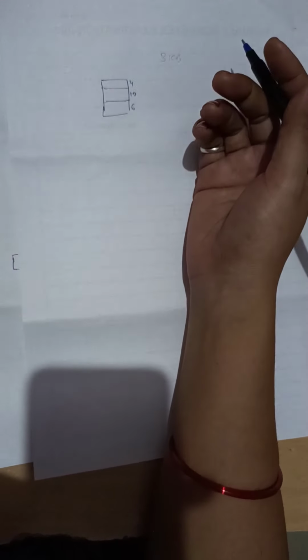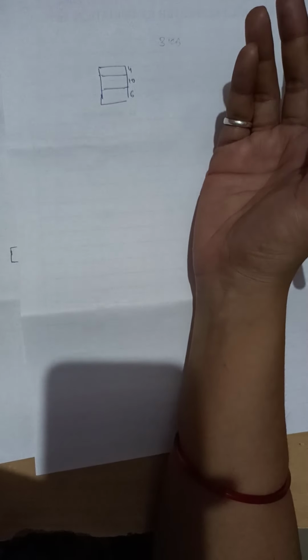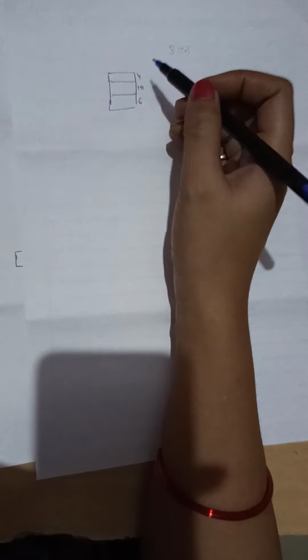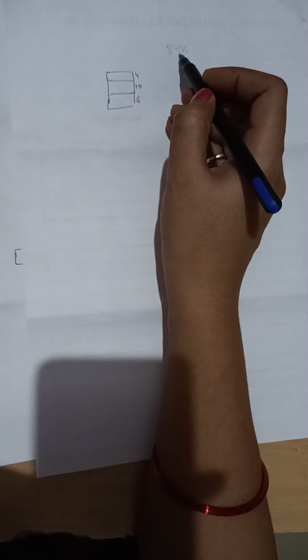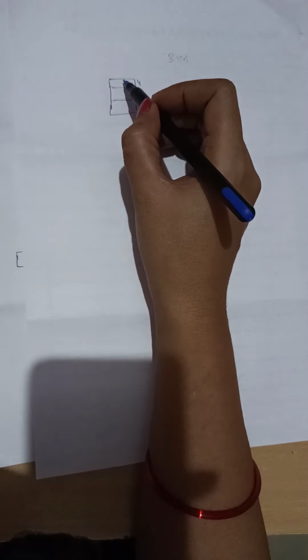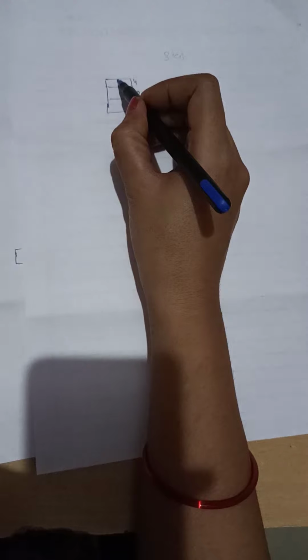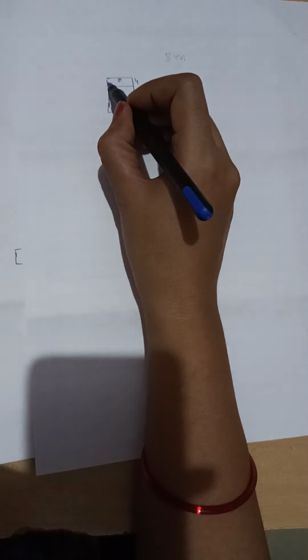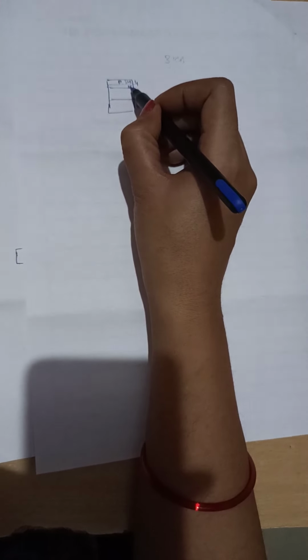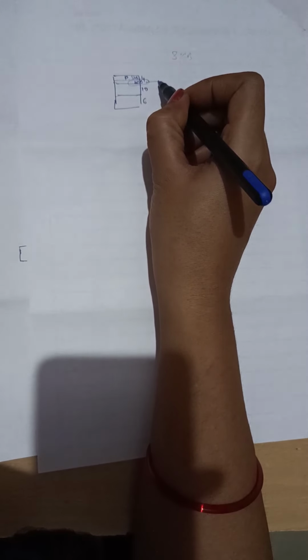As we have studied first fit, best fit, worst fit, we are not discussing them again here. Let's assume that this 3 KB process will be assigned to this 4 KB partition. So process P will occupy 3 KB of this partition, and what about the remaining 1 KB? That 1 KB space will be wasted, and it is known as internal fragmentation.